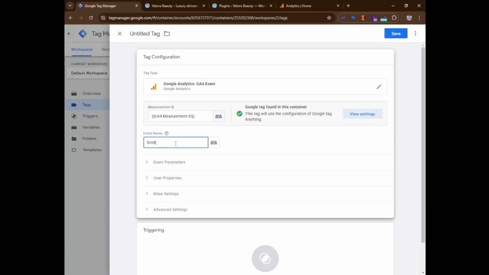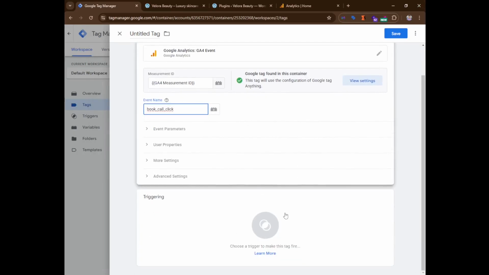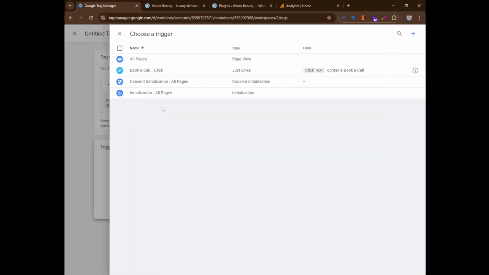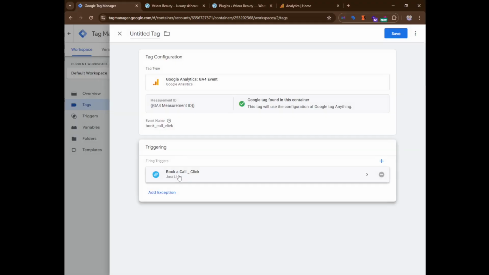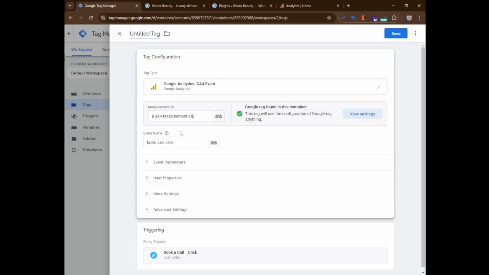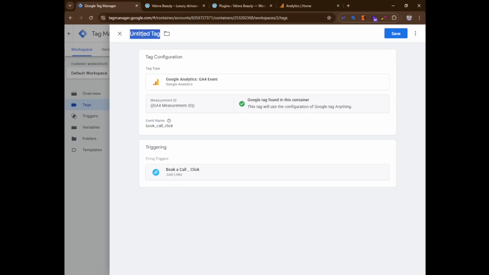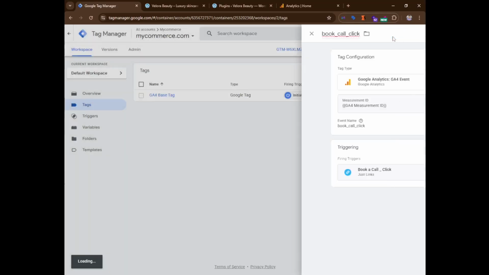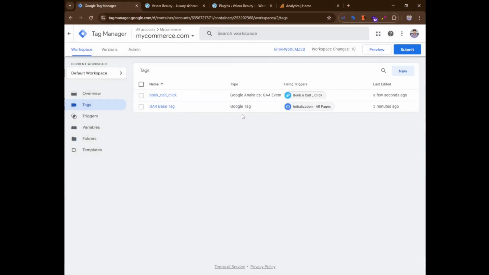The event name is book call click. For the trigger, we are going to select the trigger which we just made. We name it book a call trigger, and save. Okay, so we need to test in preview mode. For that I'm going to click preview.